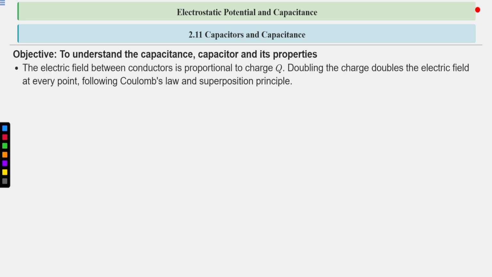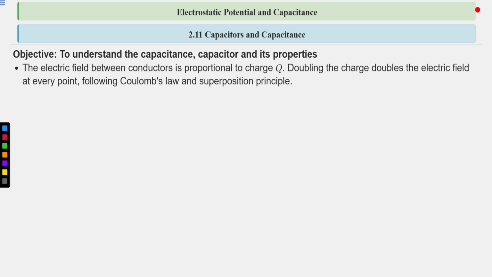The electric field between the conductors is proportional to the charge Q. Now, one conductor has positive charge, one conductor has negative charge. So the electric field will be produced from positive to negative. So the electric field between the conductors is proportional to Q. If the amount of charge on the conductor is more, the electric field will be more, because the electric field is proportional to charge.